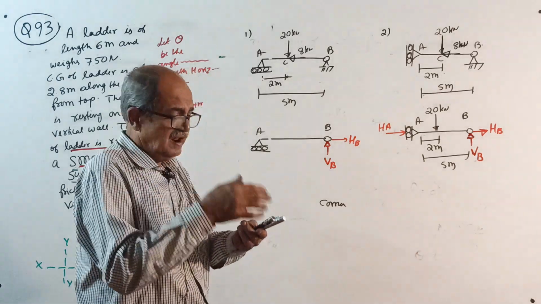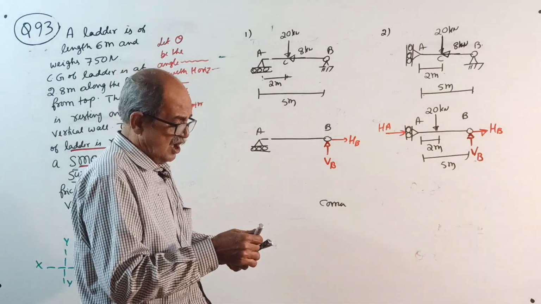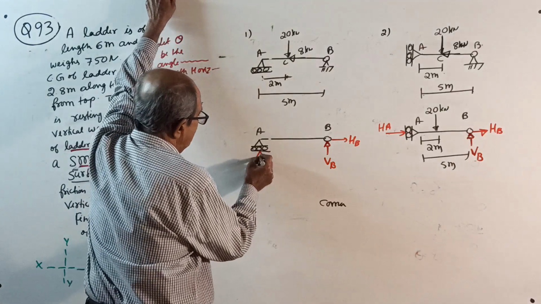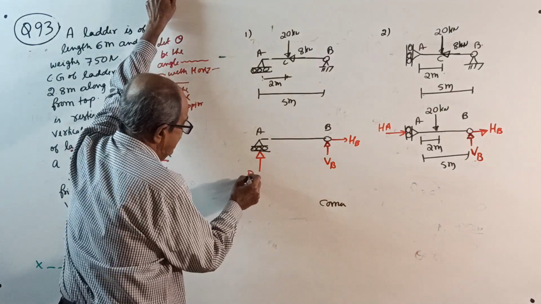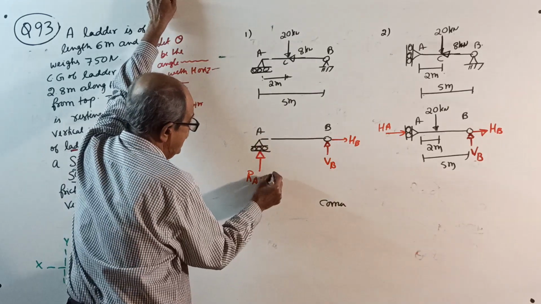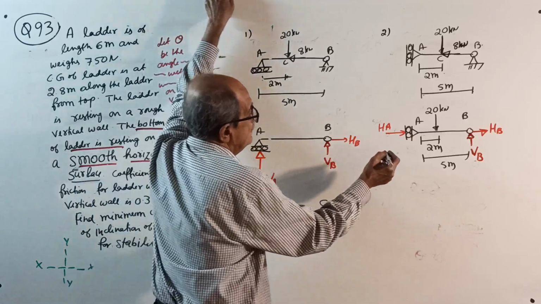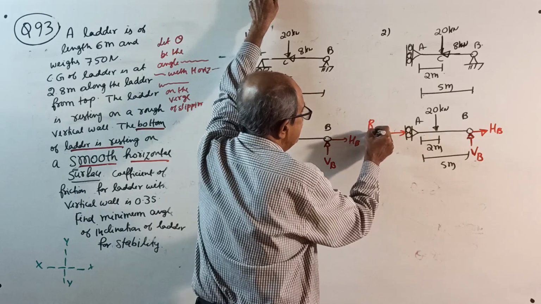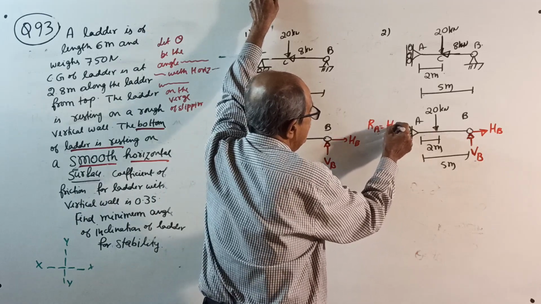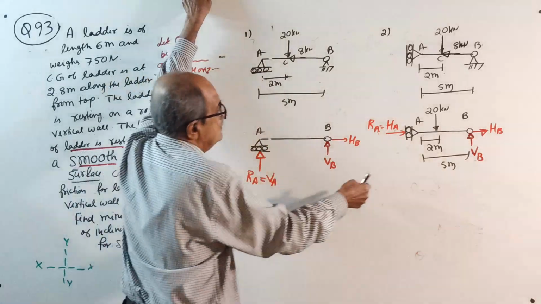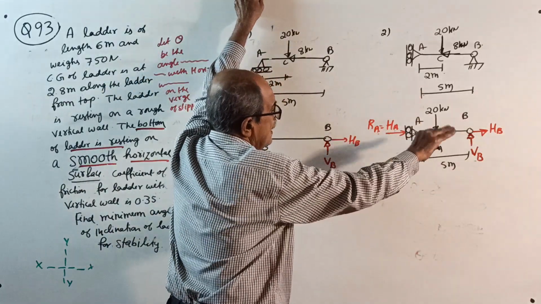This was all told earlier in the reaction chapter. So this is the reaction at A, perpendicular. Since it is vertical, it is VA. And here, the reaction is perpendicular, so the reaction at A is HA. Why? This roller is horizontal, so the reaction is vertical. This roller is in a vertical plane, so the reaction is horizontal.